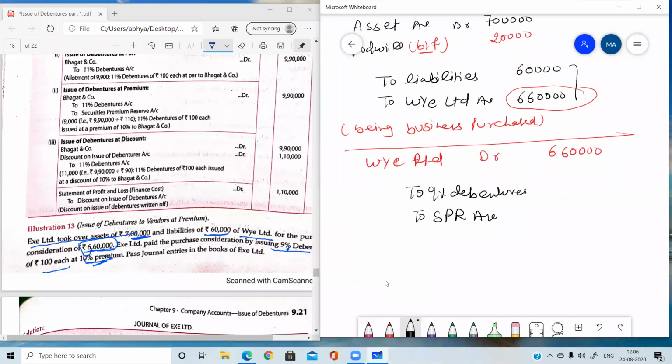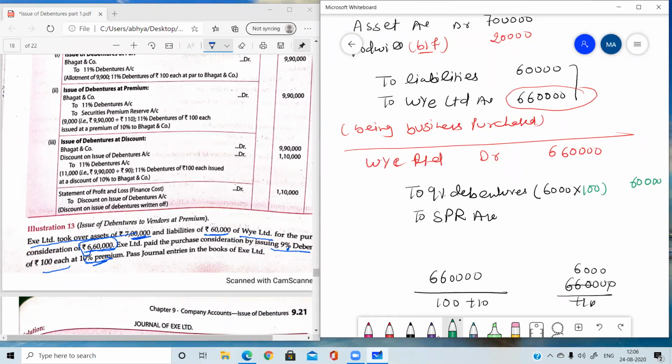So what is the formula? Net amount payable. What is the net amount payable? 6,60,000 upon face value. What is the face value? 100 plus SPR 10%, 100 plus 10. So 6,60,000 upon 110 is 6,000, the number of debentures we have issued him. So 6,000 into the face value, which is 100, 6,000 into 100, 6 lakh.